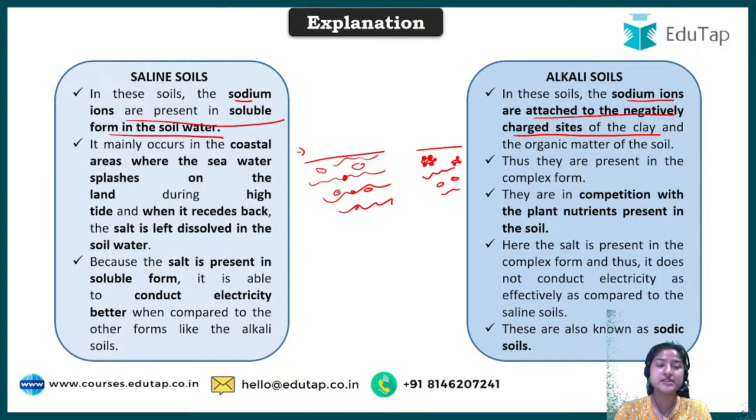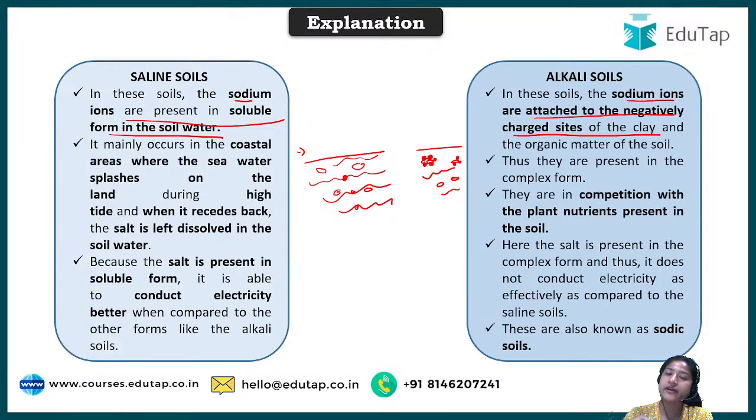Okay, so this is the major difference between saline soil and alkali soil: where the sodium ions are. These saline soils are majorly present along coastal areas, because we know that in coastal areas the water is salty. When this water comes to the beach or the coastal side, it carries the salt along with it. When the water goes back, the salt remains there.